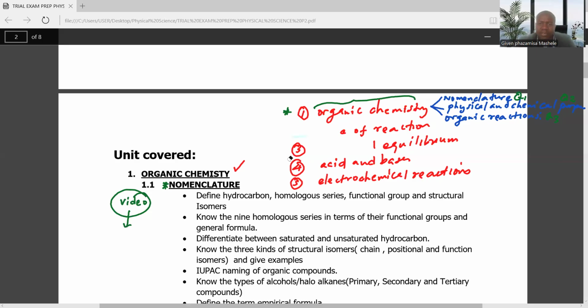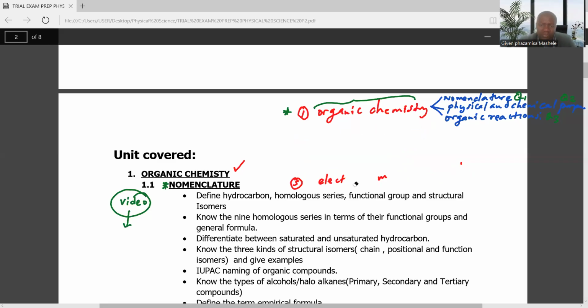Right, without wasting time, ladies and gentlemen, let's start with the organic chemistry. In the video that I've shared below, you'll realize that I've already defined what is a homologous series, what is a hydrocarbon, what is a functional group, because these are the terms that one must be able to know. So: homologous series, hydrocarbon, functional group, structural isomer.